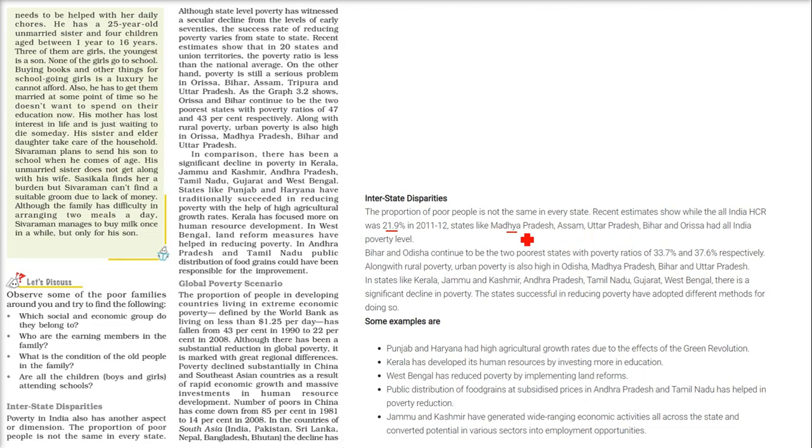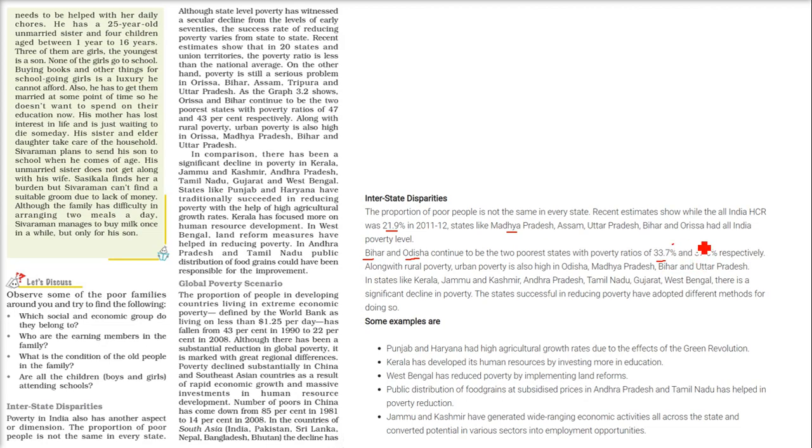That means poverty is too much in these places. Bihar and Odisha continue to be the poorest states, and the poverty ratio in Bihar is 33.7 and in Odisha it is 37.6.